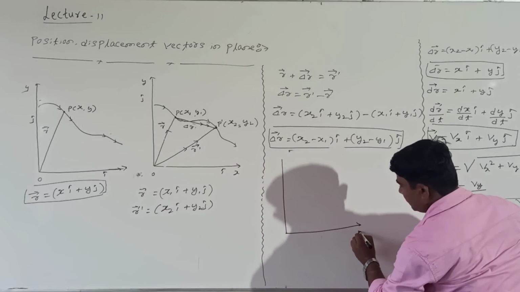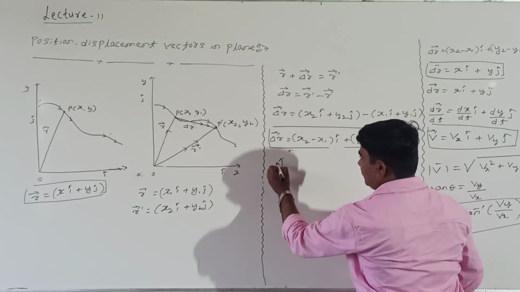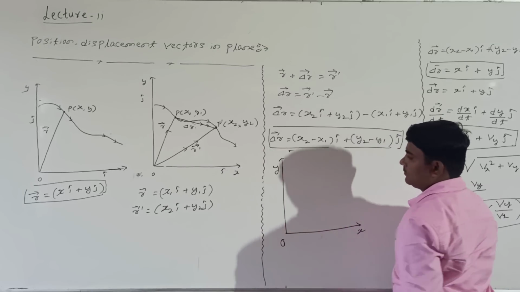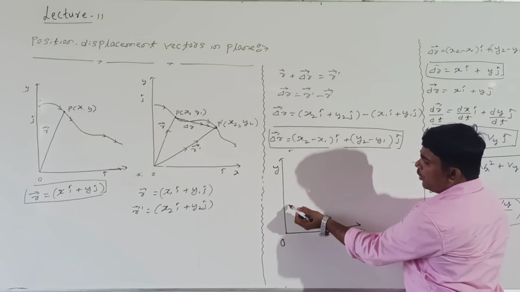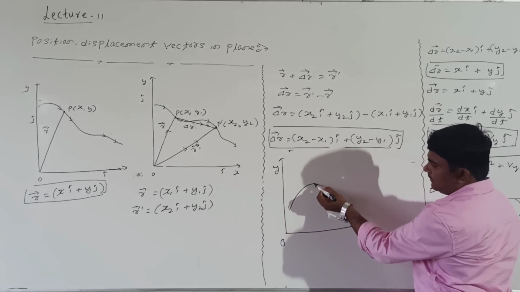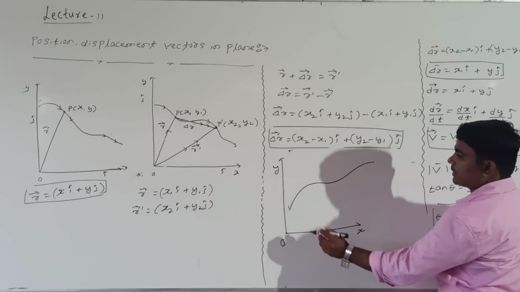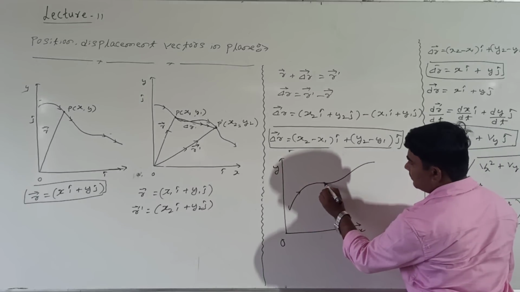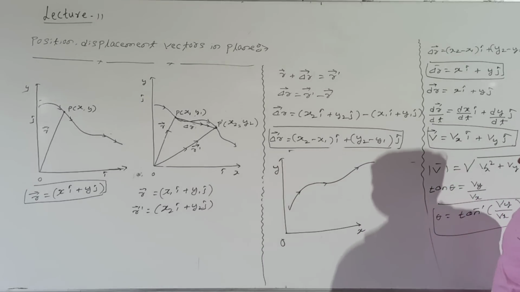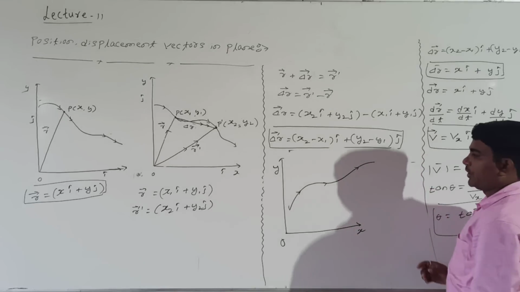This is the plane again. X and y are there. We are calling this the origin, right? How was the body moving actually? The body may move in any direction. In this direction the body is moving. Look at me, in this direction the body is moving. Right? Now I will choose two points.